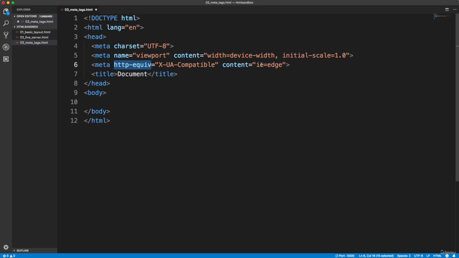You can see the content equals IE=edge. So IE is referring to the old Internet Explorer browser, which is not used very much at all anymore. Windows now ships with Edge, so we're basically saying we want to use the Edge standards. And Microsoft browsers have been just a nightmare since the beginning of web development. Back when I started, it was Internet Explorer 6, which never rendered things correctly. You always had to do little hacks here and there in your CSS and in your JavaScript to get things to work.